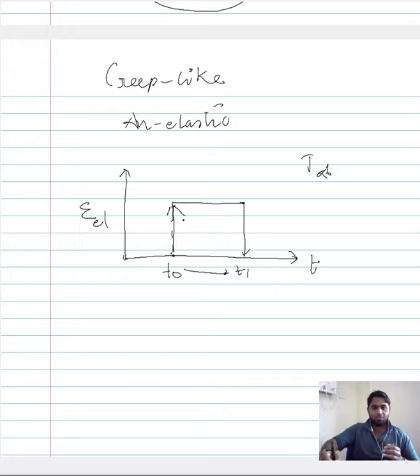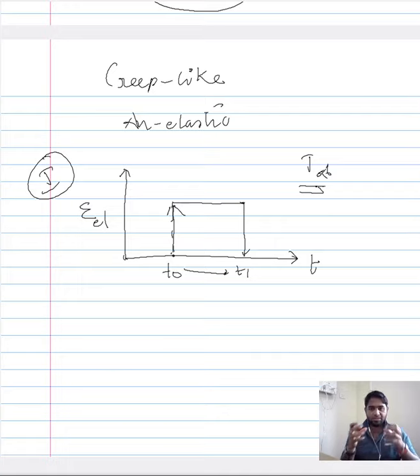So what case 1 shows is that at ambient temperature, when you hold the stress that causes a definite elastic strain for a definite period of time, from T0 to T1, the amount of elastic strain remains constant. Once you release the load, this being an elastic strain, it goes back to normal and the elastic strain becomes 0.